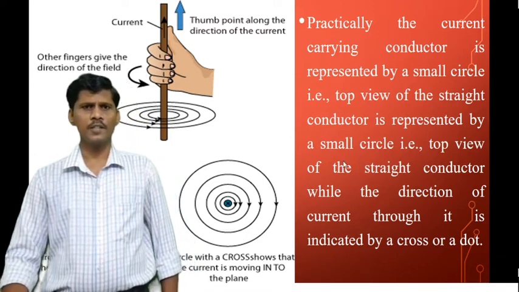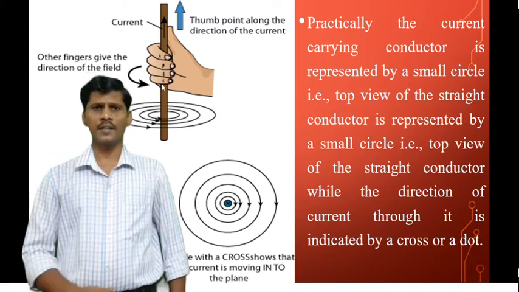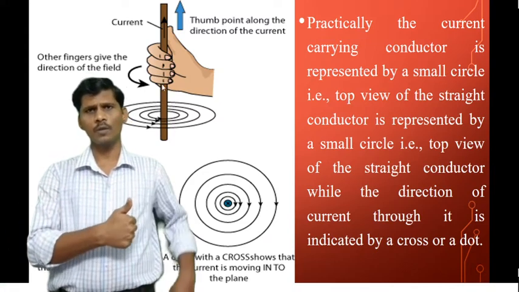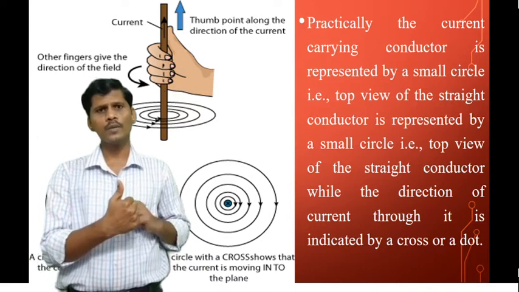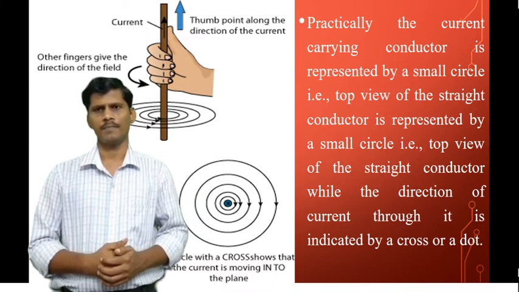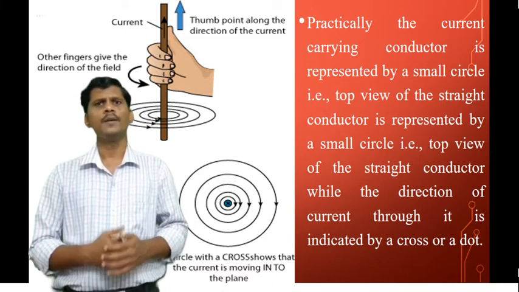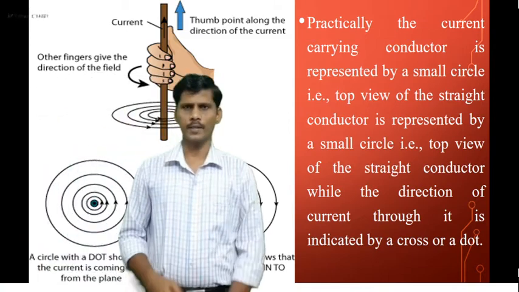Now here in this figure, this is the conductor. This conductor carries the current. Using the right hand thumb rule, the thumb indicates the direction of the current and the curved fingers indicate the direction of the magnetic flux lines, which is shown in the figure.